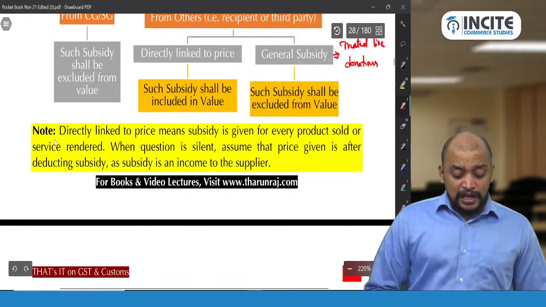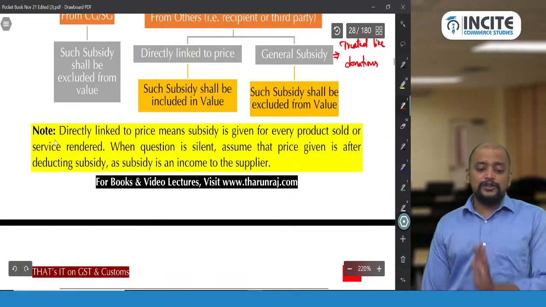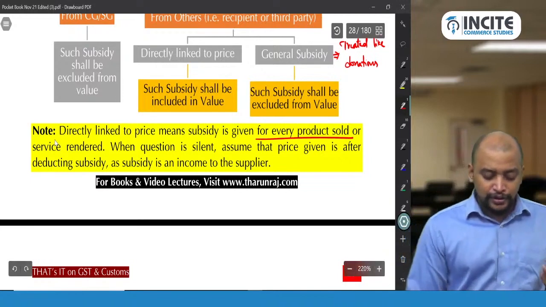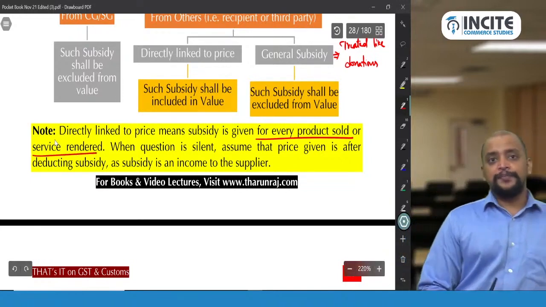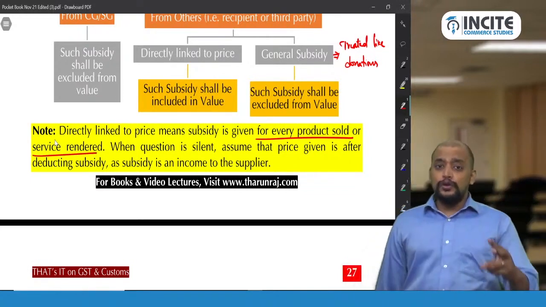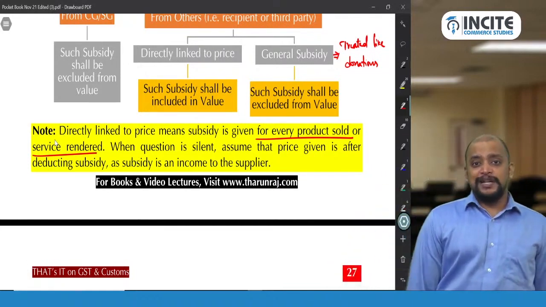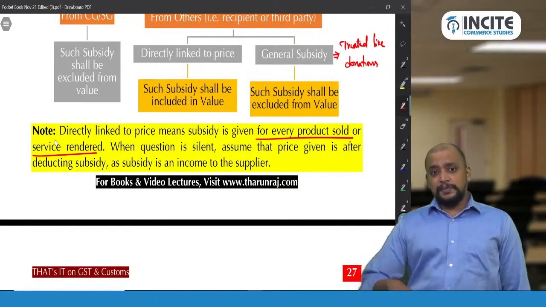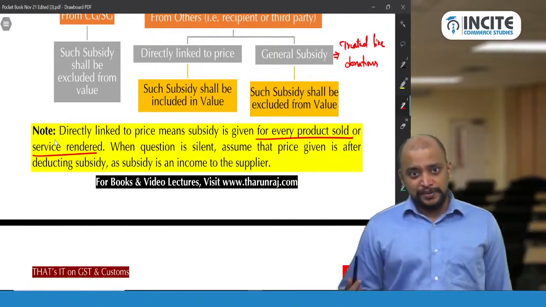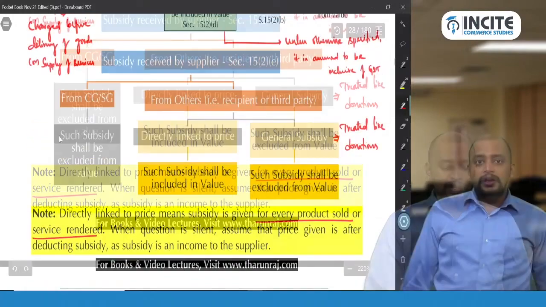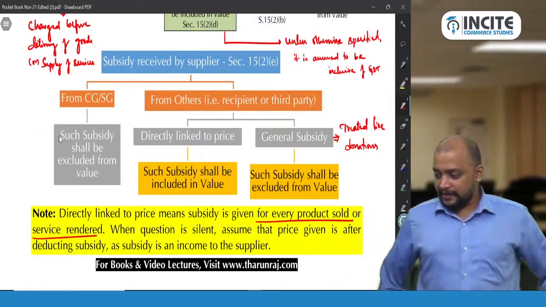And what is the meaning of directly linked to the price? Directly linked to price means subsidy is given for every product sold or service rendered. Okay. And there are two views that can be taken with respect to the subsidy. The price can be after considering subsidy or the price can be without considering subsidy. So how that is going to have an impact, we will see with an illustration. Okay. We'll come back.